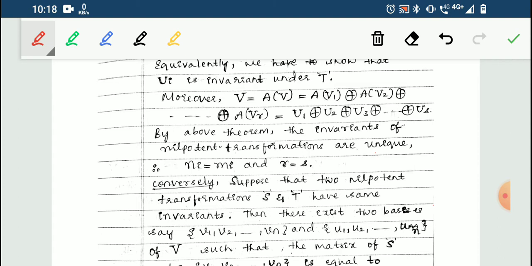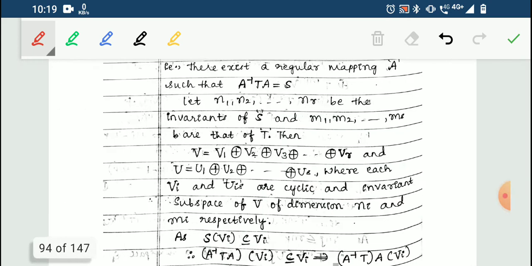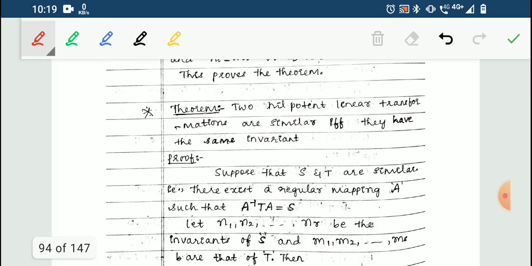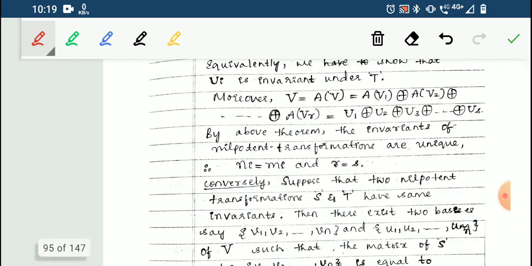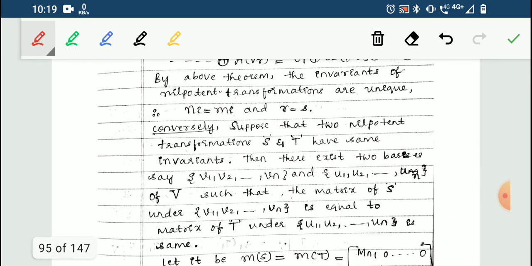So by the above theorem, the invariants of the nilpotent transformation are unique, and Ni is equal to Mi and R is equal to S. So this is one side of the theorem. The converse part, what we have to do is, we have to show if they have the same invariants, then the two nilpotent transformations are similar. That is what we have to show now.